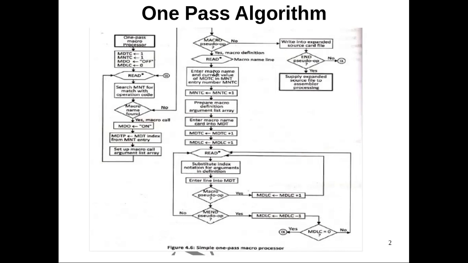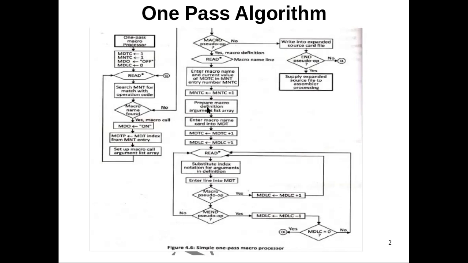So whenever we are reading the first line from the macro definition, that is the line containing the macro name and dummy arguments, at that time we have to store the macro name and the index of the macro definition for this macro name into the macro name table in the place of macro name table counter. The index for the definition of the macro name will be obtained from the value MDTC, which means we have done one entry in the macro name table. Now we have to increment the macro name table counter by 1.